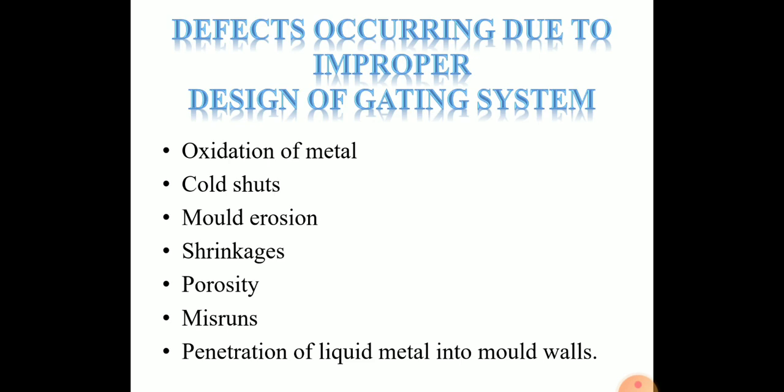In penetration, the molten metal enters into the space between the sand grains and holds some of the sand tightly even after fettling. This defect is known as the penetration of liquid metal into the mold cavity. These are the defects that occur due to improper design in the gating system.